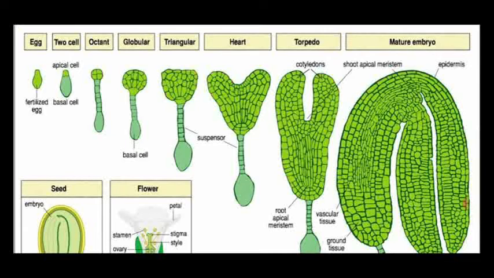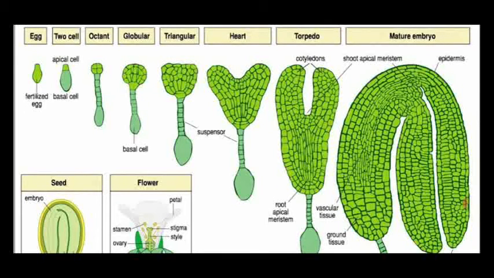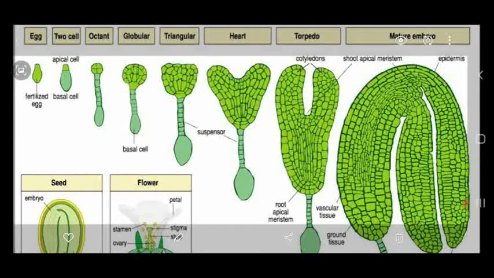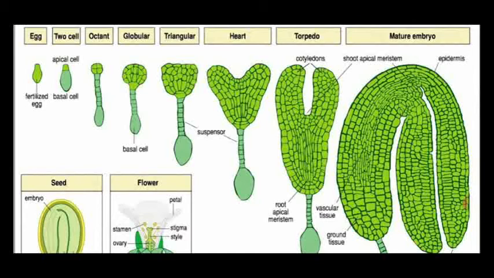Another one is the next stage of development, by periclinal and anticlinal division. The shape looks triangular. At the base they have vertical rows of cells which constitute the suspensor. What is the suspensor? The suspensor absorbs nutrition from the endosperm tissue and gives it to the growing embryo.